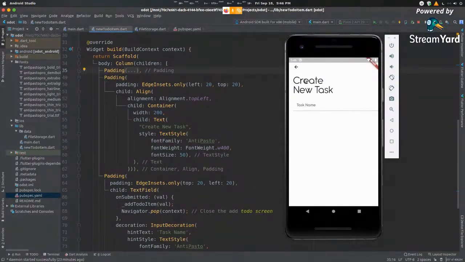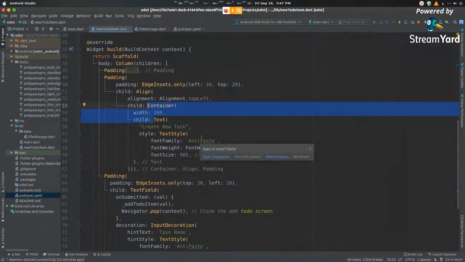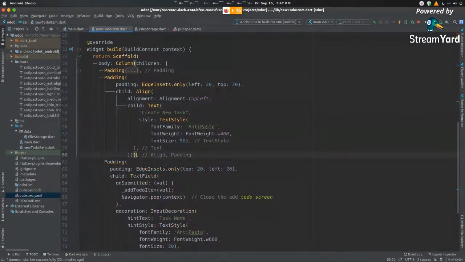After this comes this entire big text box that says create new text. So again, over here, padding, we want it to be padded from the top and the left again 20. We are aligning it to the top left again. Inside it, we are creating a container. Now, why do we need a container? Let me give you an example of what happens if we remove this container. We could just have a basic text view as well. So let's just remove this.